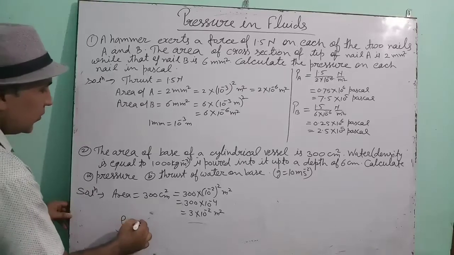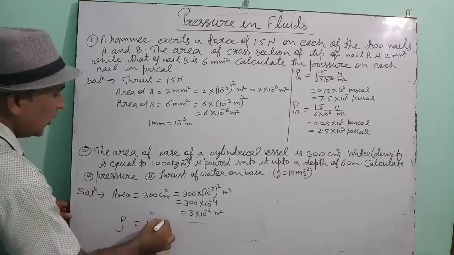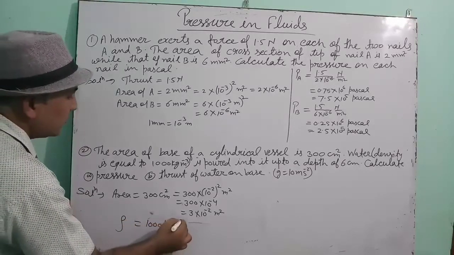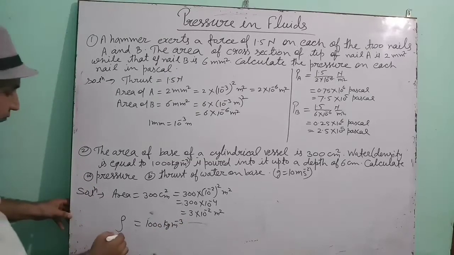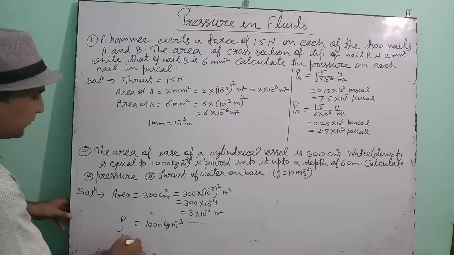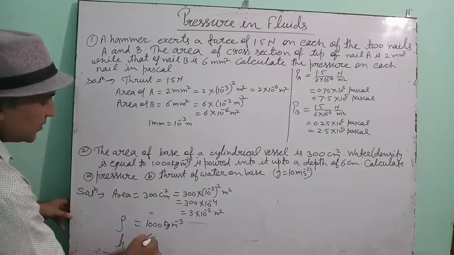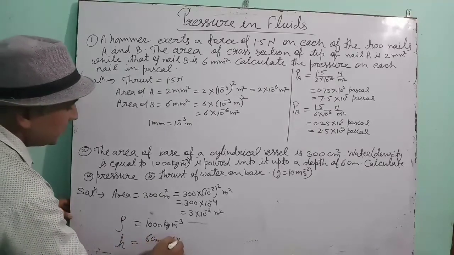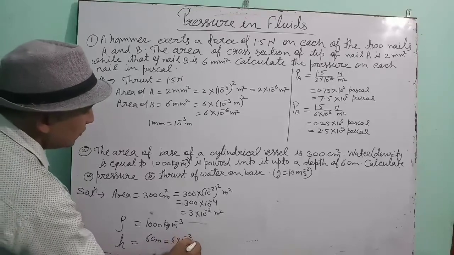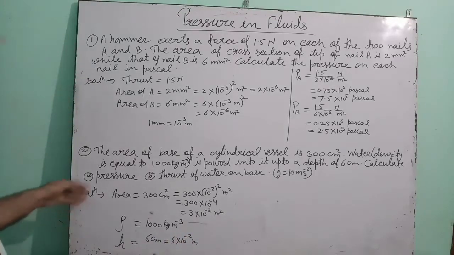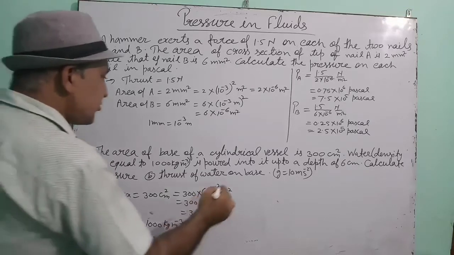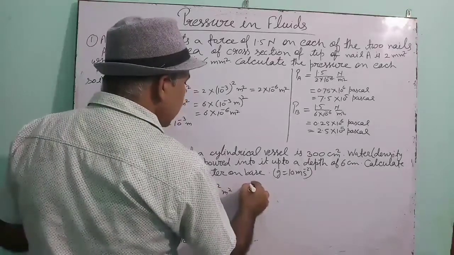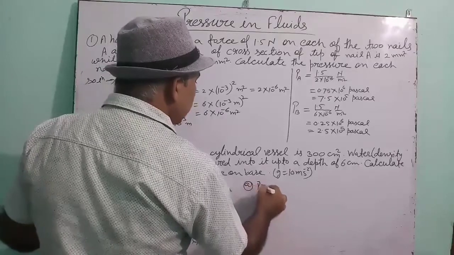Density, rho, is given as 1000 kilogram per meter cube, and you have to find pressure. And one more thing is given, depth. Depth is given 6 centimeter, means 6 into 10 to the power minus 2 meter. These points have been given. Okay, so first you have to find pressure.